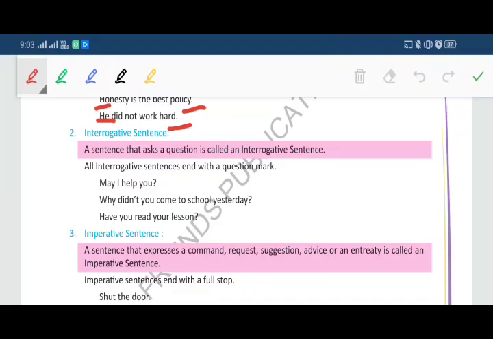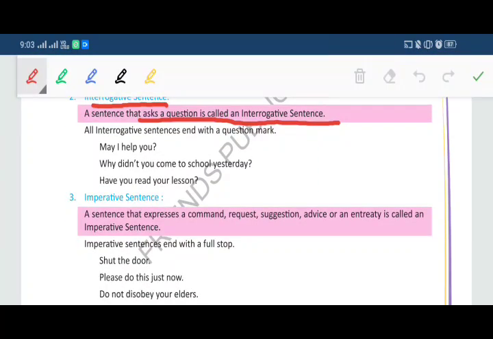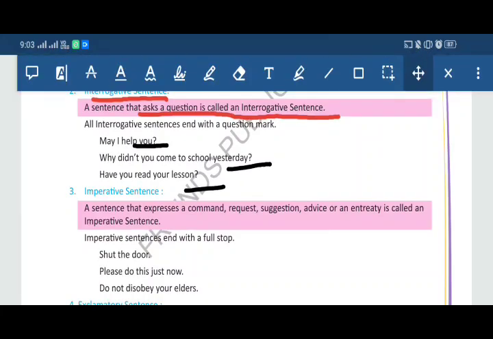Now second kind is interrogative sentence. A sentence that asks a question is called an interrogative sentence. All interrogative sentences end with a question mark. For example, may I help you? Again, the initial alphabet is capital. At the end, there is a question mark. In the same way, you can notice the other two examples. Why didn't you come to school yesterday? Have you read your lesson? So, all the sentences have the question mark at the end.